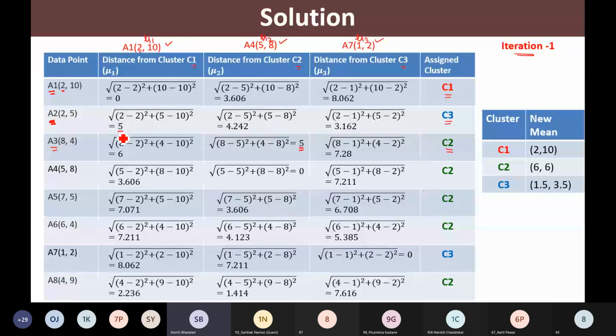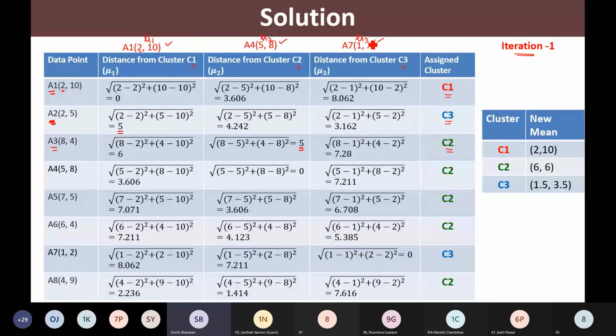A2 and this cluster center mu2 are 4.242 units apart. Similarly, A2 and this mu3 are 3.162 units apart. So A2 is more close. If the distance is minimum, then we say that this point A2 is nearer to this mu3.